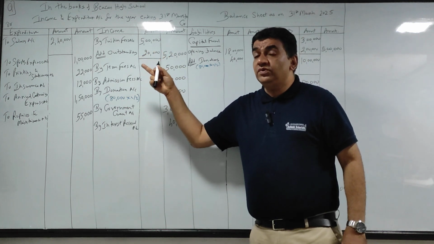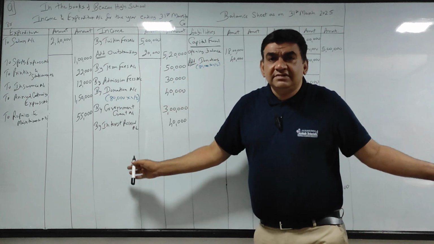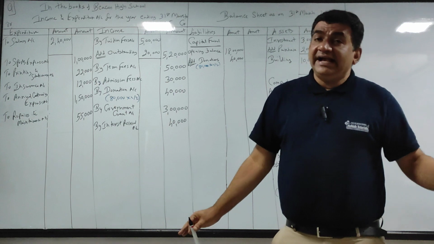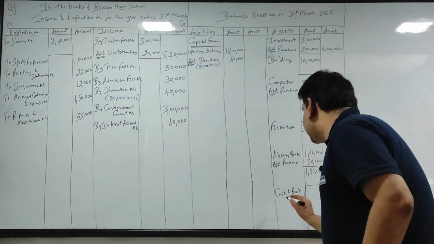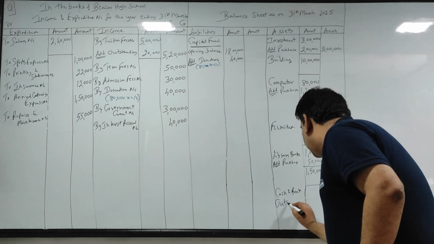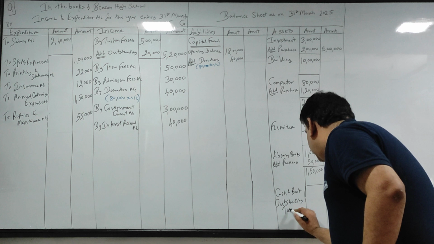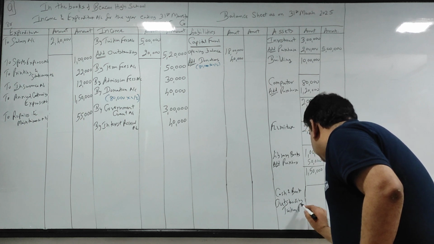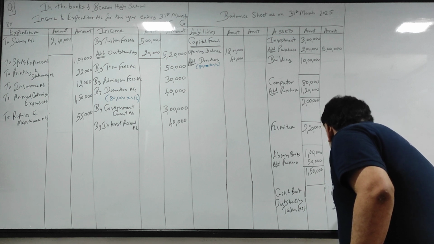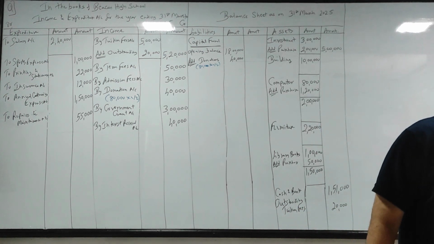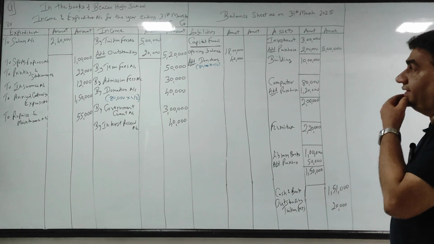Income, what I told you, outstanding income means receivable. SYJC का basic. Anything receivable for us is an asset. So come to the asset side and write there outstanding tuition fees 20,000.